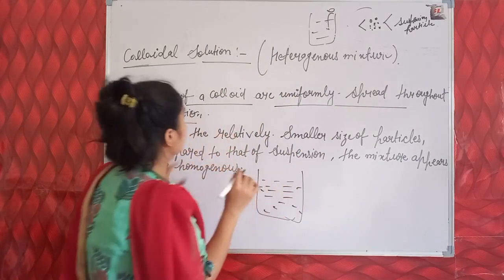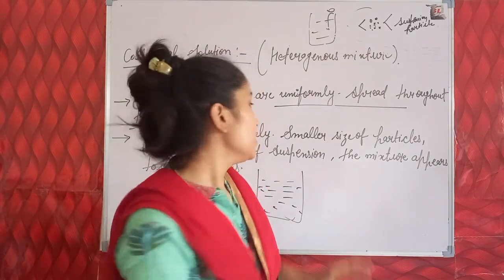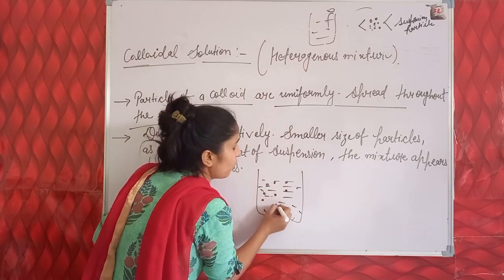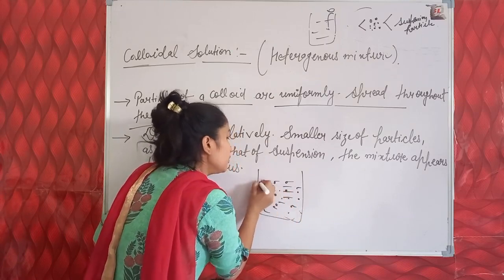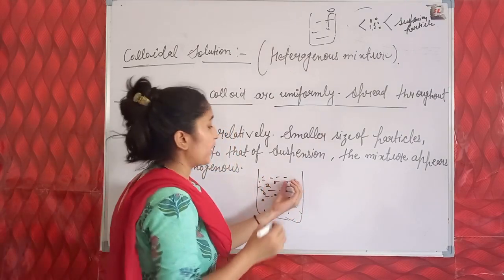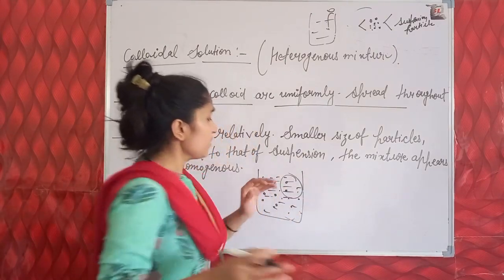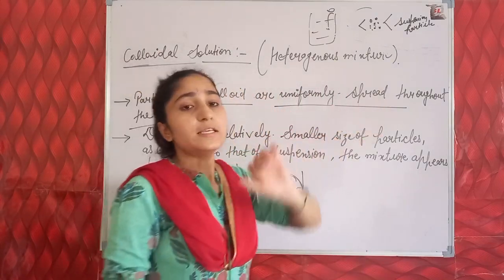Homogeneous and uniformly spread means the quantity of particles in the colloidal solution mixture is the same. In a colloidal solution there are two phases, solute and solvent. The particles of solute we call colloid particles. Particles of colloid are uniformly spread throughout the mixture. So the quantity of solute and solvent is the same throughout the solution. So we say uniformly spread.